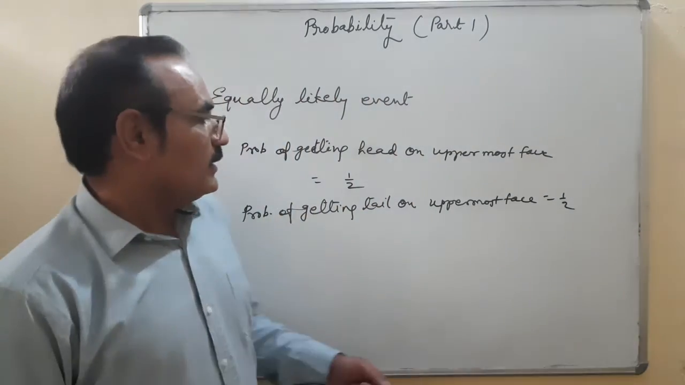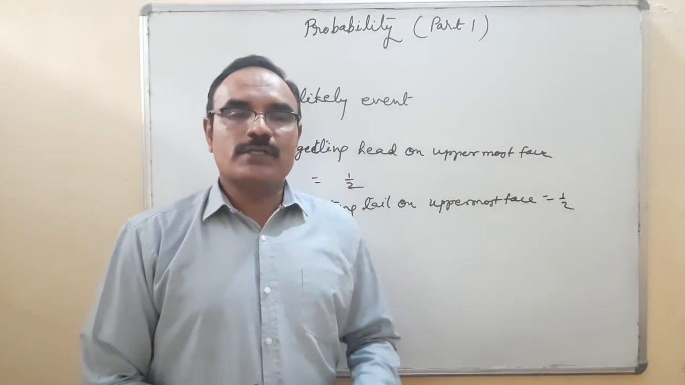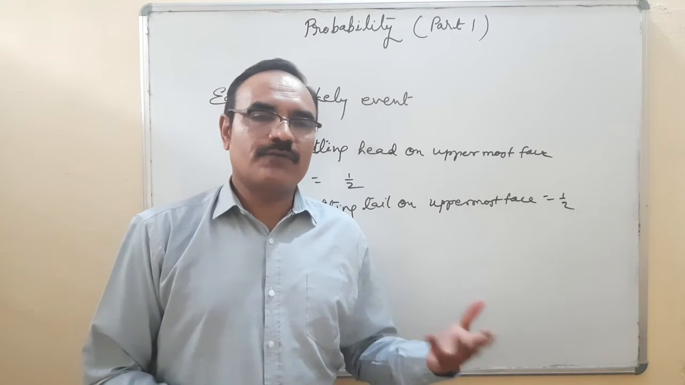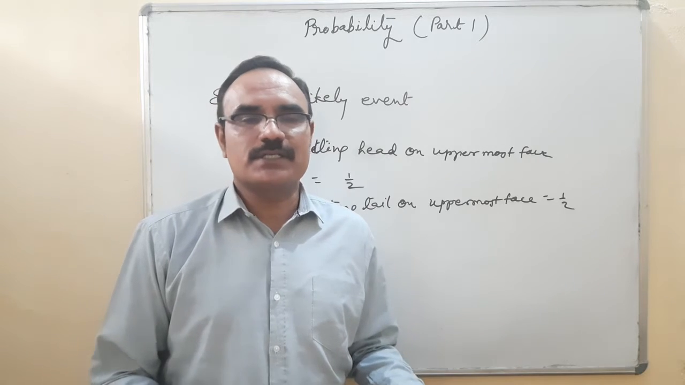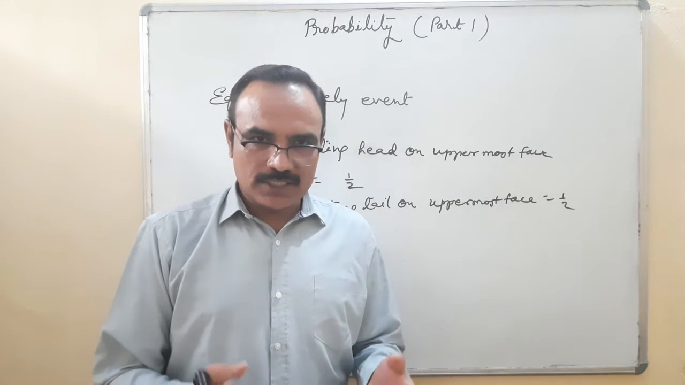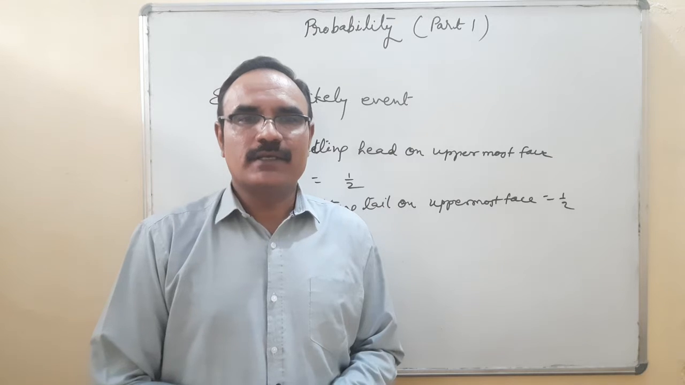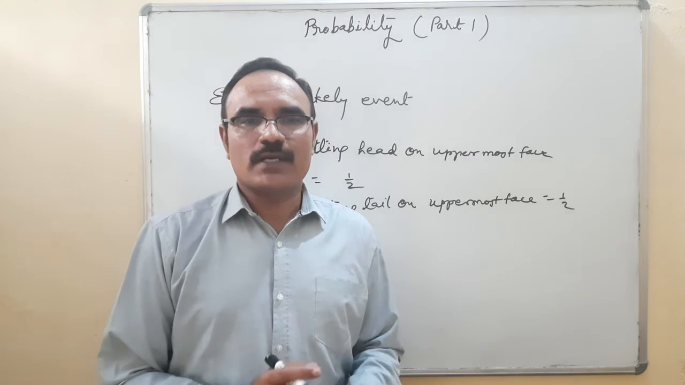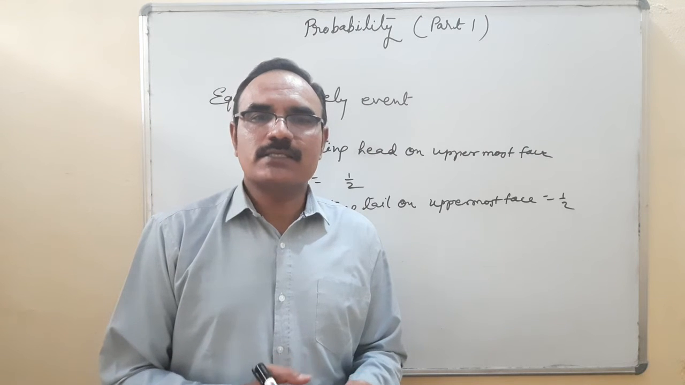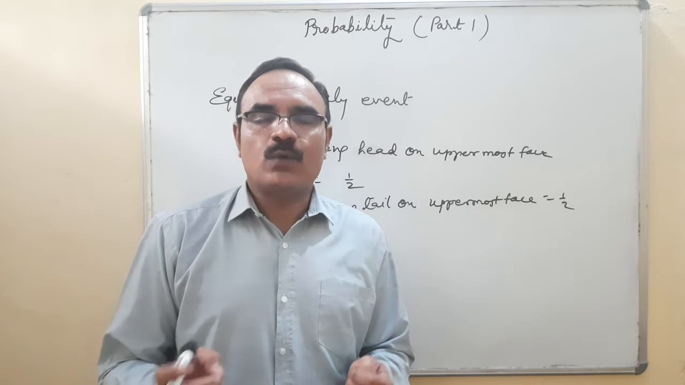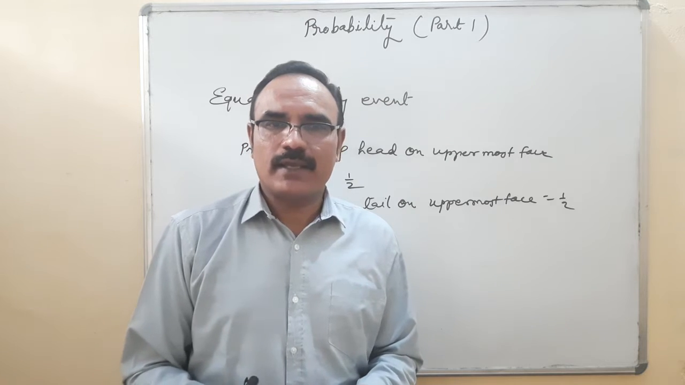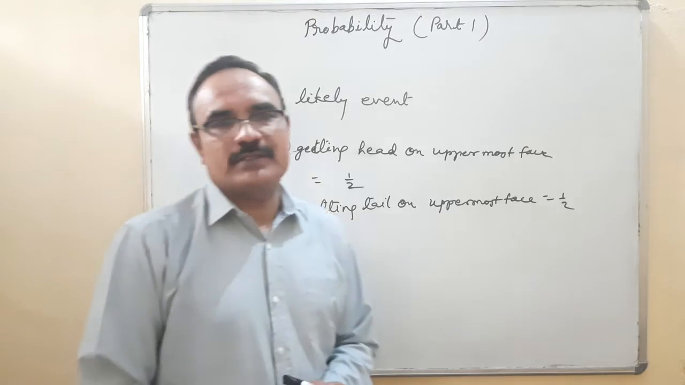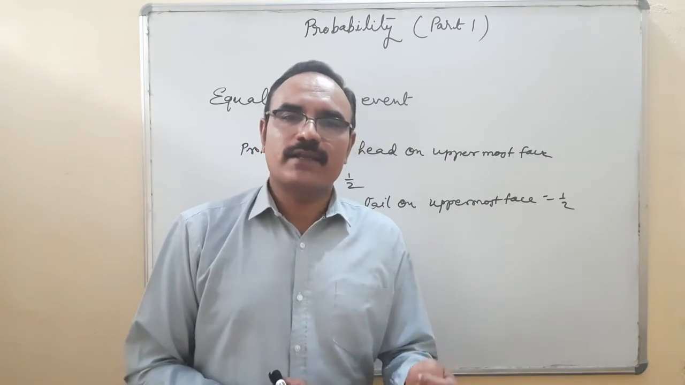So in this experiment, when we toss a coin, nobody knows what is coming here, but it is sure that there are 50% chances of getting head, 50% chances of getting tail. So their chances of occurring are 50%. These types of events are called equally likely events. So what are equally likely events? Events whose chances of occurring are equal in an experiment are called equally likely events.